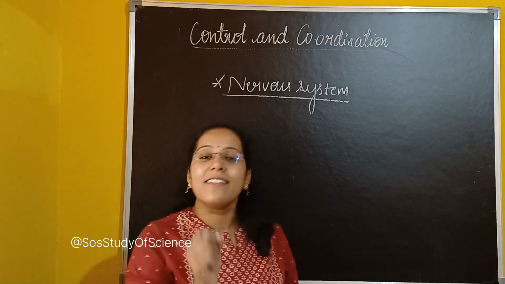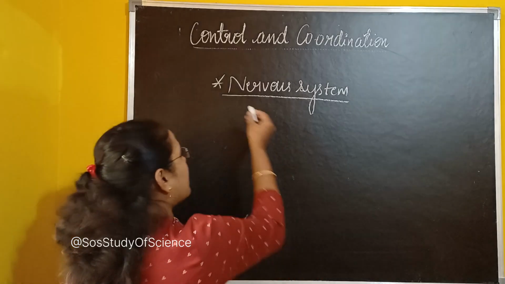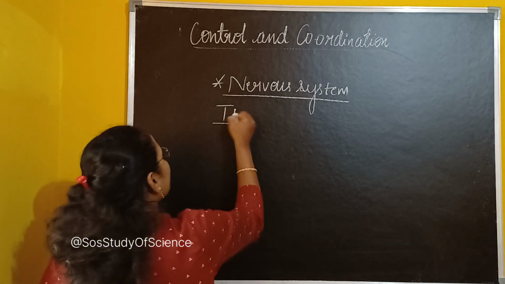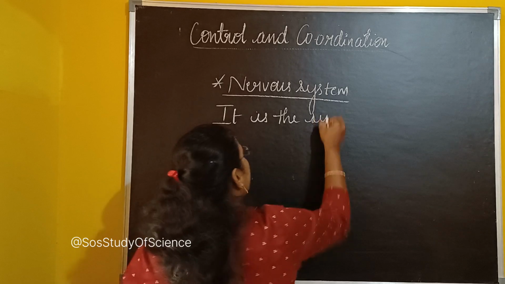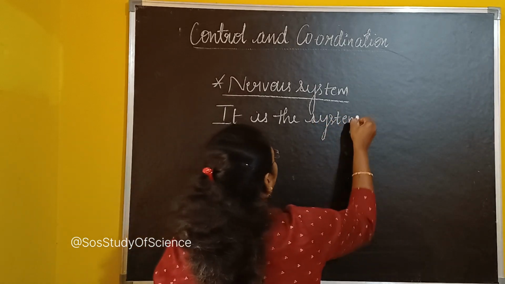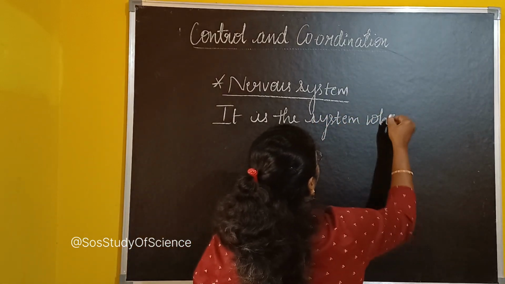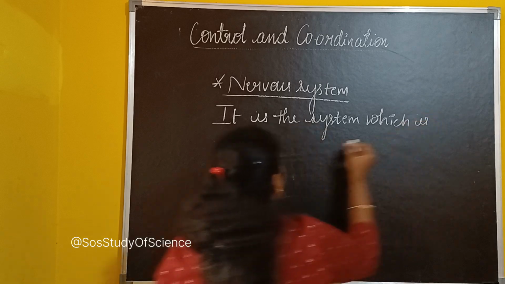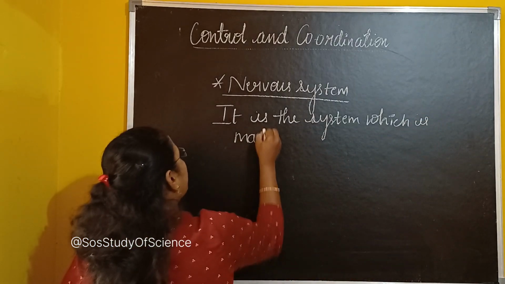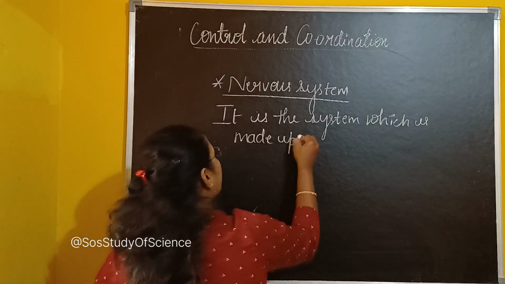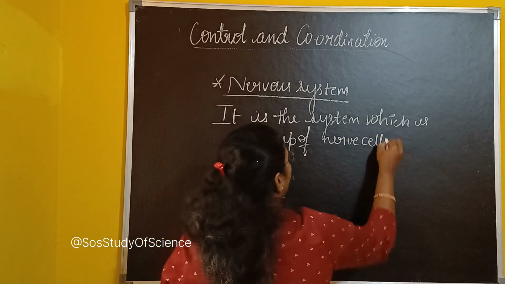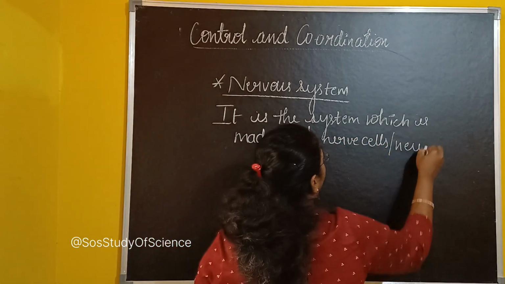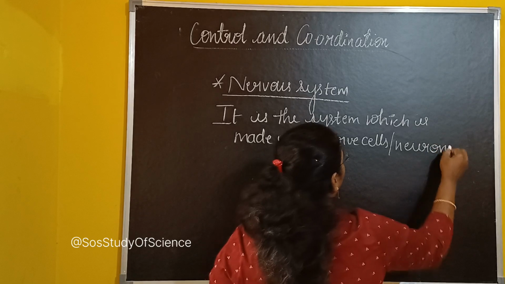So firstly, let us note down what the nervous system is. It is the system which is made up of nerve cells, very important, or we can also call these neurons.